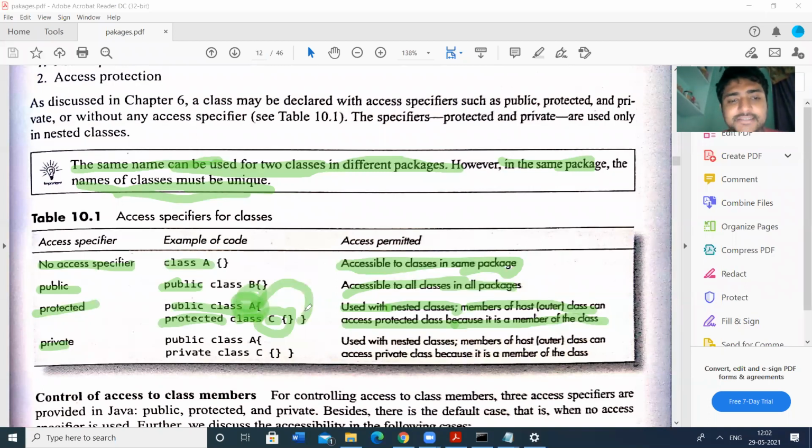So A can access the class C. That is the meaning of protected.